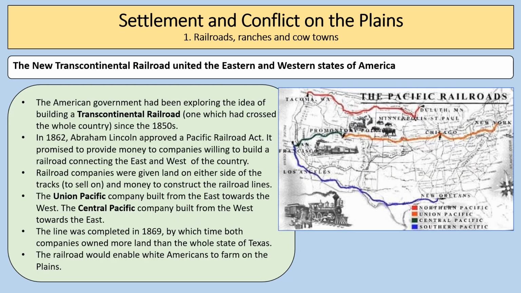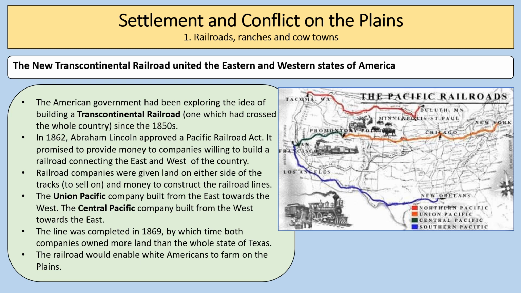The new transcontinental railroad united the eastern and western states of America, and you can see there some of the different train lines that were built, the so-called Pacific Railroads: the Northern Pacific, the Union Pacific, the Central Pacific, and the Southern Pacific Railroad, lots of them going, of course, to San Francisco as a key place there. The American government had been exploring the idea of a transcontinental railroad since the 1850s. In 1862, President Lincoln approved a Pacific Railroad Act, which promised to provide money to companies willing to build a railroad connecting the east and west of the country.